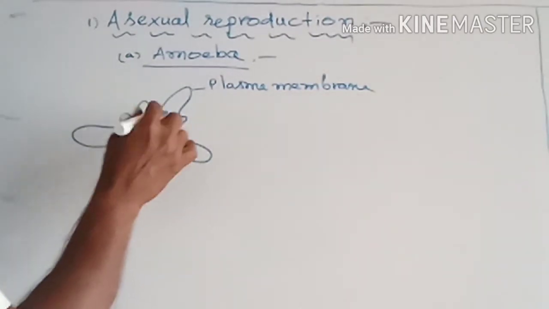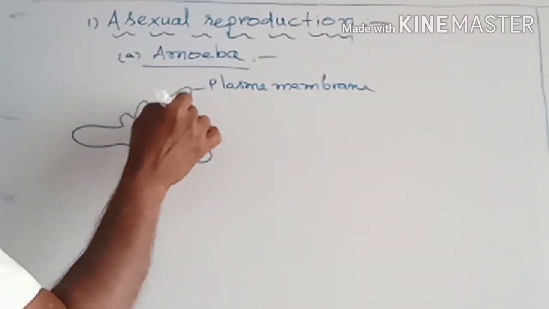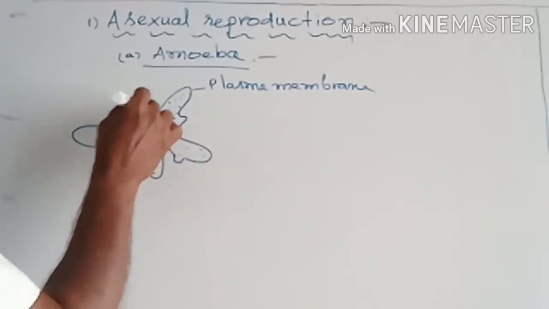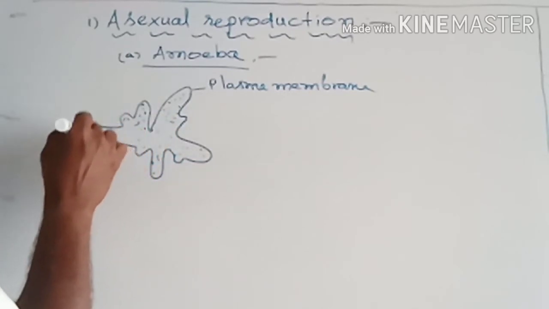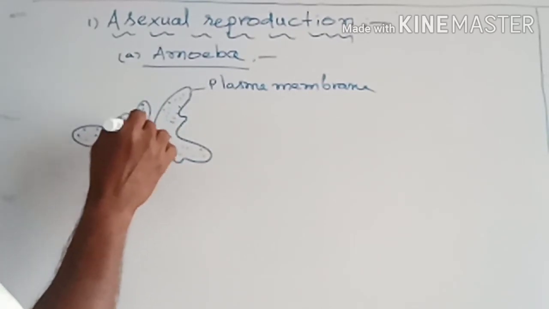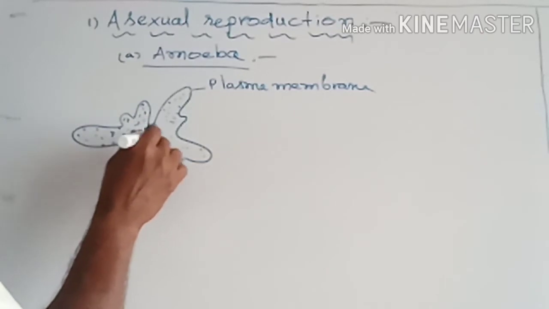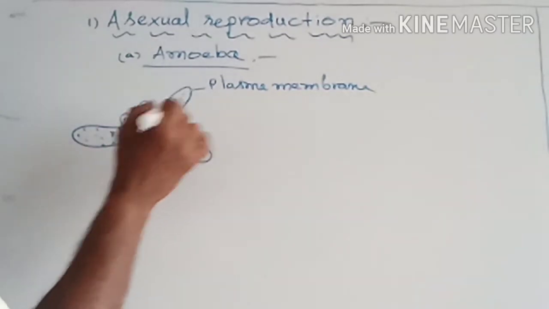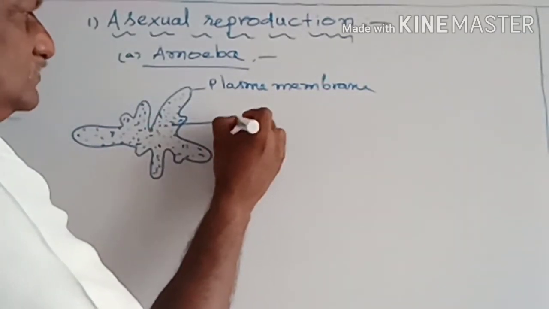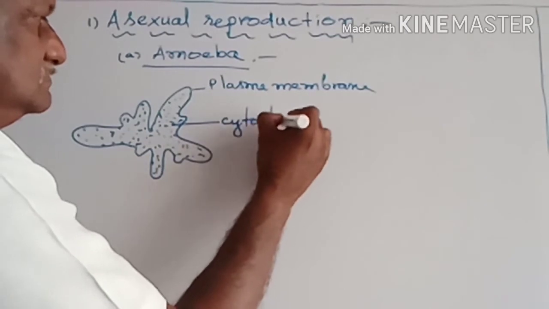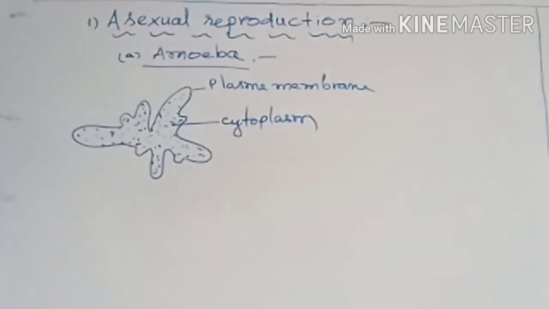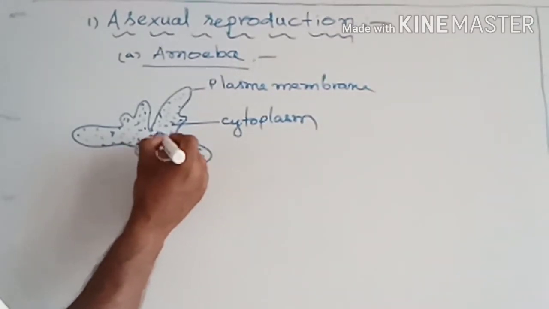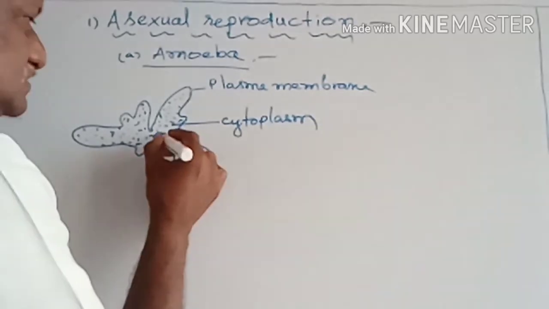Then inside, cytoplasm is there. This cytoplasm is also said to be protoplasm. And a nucleus is also present in this cell.